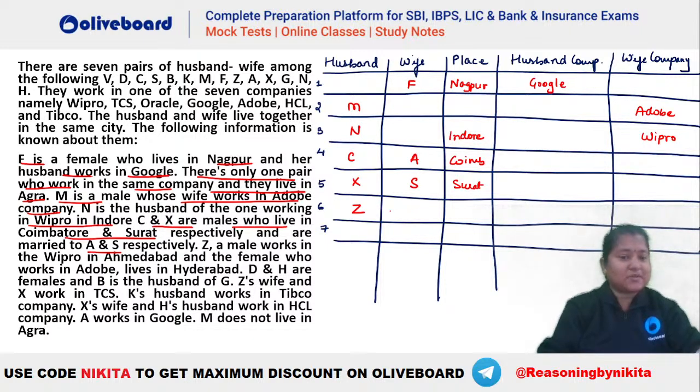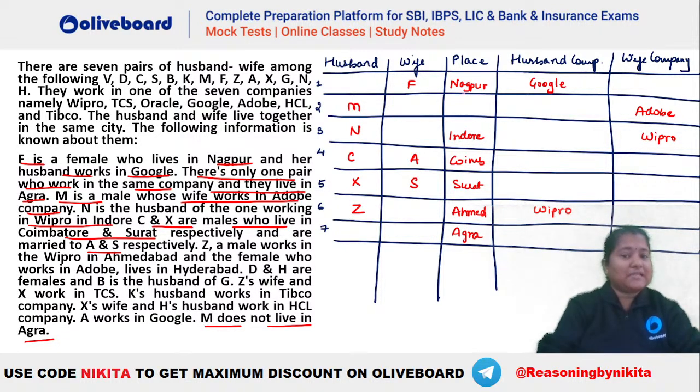So he is the husband and he is in Wipro Ahmedabad. Okay, so his company is what? His company is Wipro and he is in Ahmedabad. Chalo, this is also known. Now we know here in the last line that M does not live in Agra. So M cannot be Agra, that is known here. So that means this remaining seventh couple will be in Agra, isn't it?